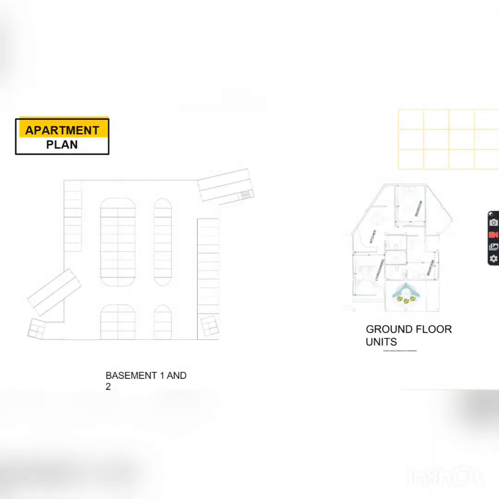For better understanding of all the levels, these are the individual floor plans. Ground floor unit, and basement 1 and 2 for parking. As we can see, the living area and dining area, the public areas, are in front, then the semi-private area, that is the kitchen, and the private area, the bedroom, at the back side.